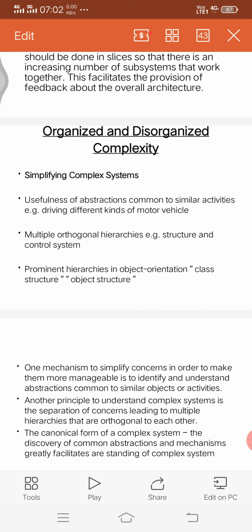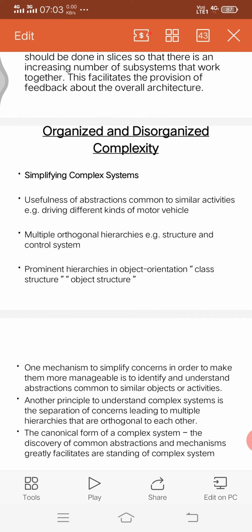And the next one is multiple orthogonal hierarchies. Next we have to know a little bit in depth. Nothing but we have to identify the structure and control system. This organized complexity is explained by using a small example, like a car. First we have to identify the steering, clutch, and sorry, accelerator. So these things are the common things.